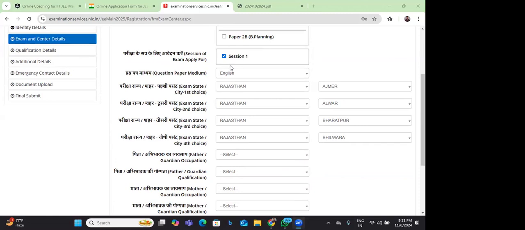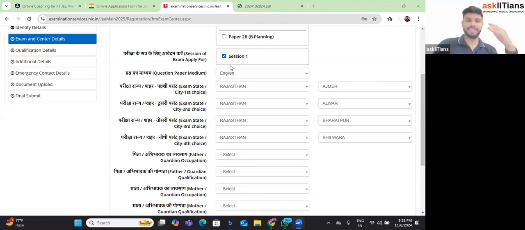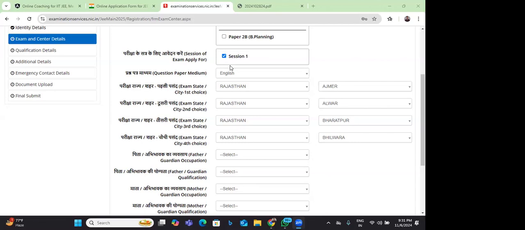So they will lose this DASA quota if they appear from India, even after they have done 12th and gone to India and appear from India. That is null and void in terms of DASA quota eligibility. I hope that is clear. Now I'll tell you one thing. When you fill your present address, you will fill it as wherever you are staying right now. Whatever present address you fill, this particular place will take the country accordingly. So when you fill your present address as outside India, it will take that.